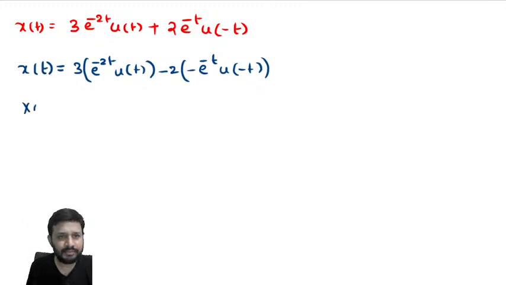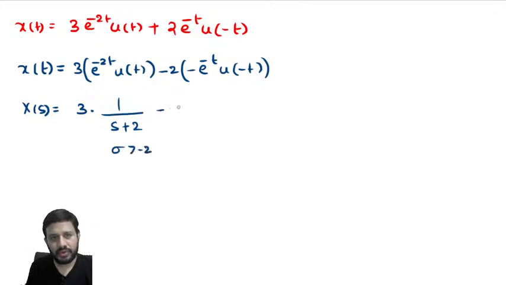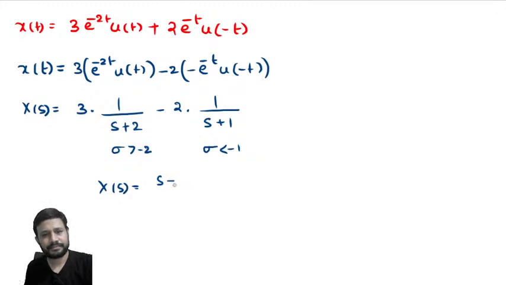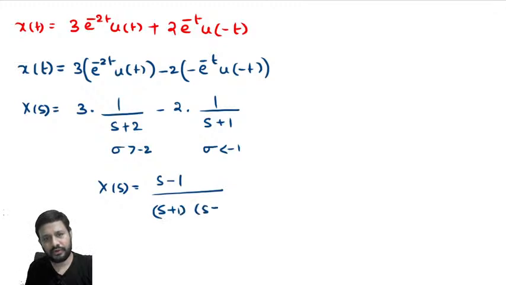Now what is the Laplace transform? 3 times 1 by s plus 2. What is the ROC? Sigma greater than minus 2. Minus 2 times 1 by s plus 1, sigma less than minus 1. Right? Now if you simplify, you will get the same Laplace transform as the previous case, s minus 1 by s plus 1 into s plus 2. But what is the ROC? For that,